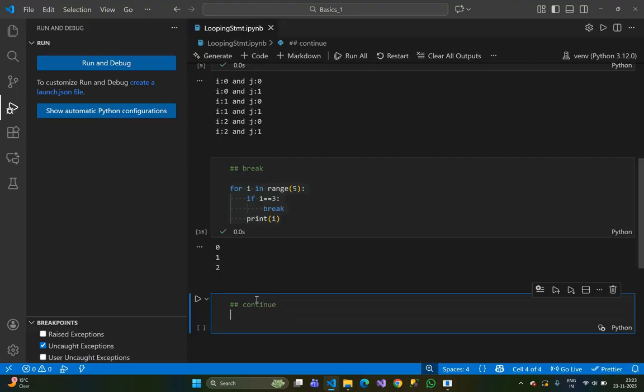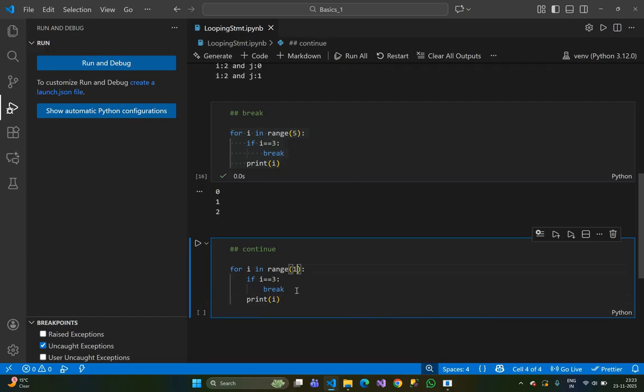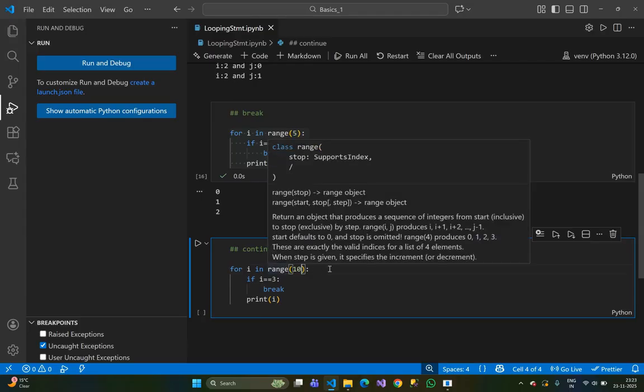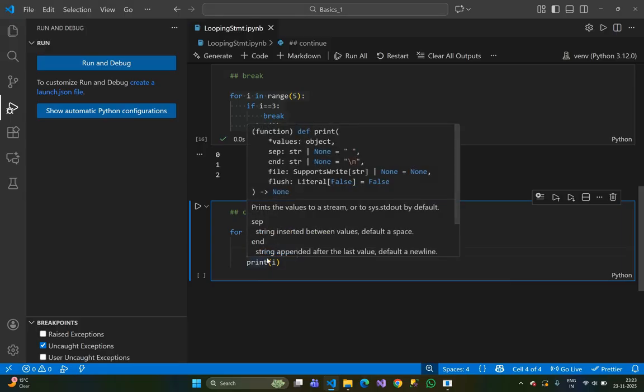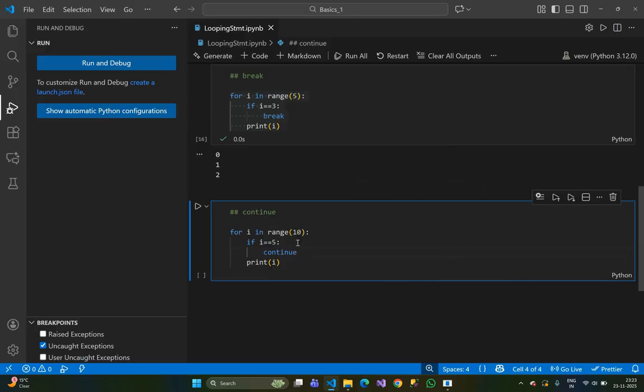Now the same thing with continue. Suppose I use range 10, it will go from 0 to 9. If i equal to 5, then here instead of break I will use continue. What does it mean? It will print 0 1 2 3 4, and when 5 comes, it will not be printed and the loop continues.